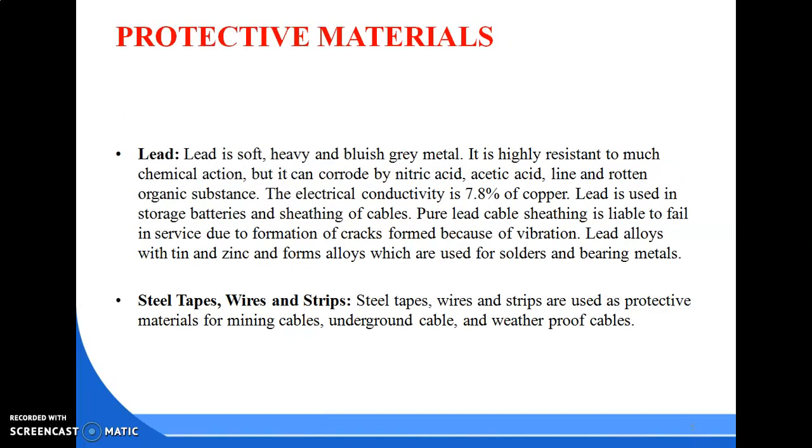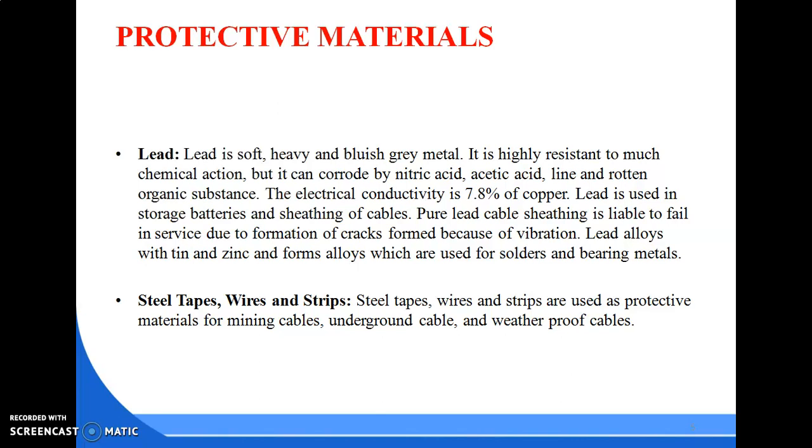Next is protective material. Lead is a soft, heavy, bluish gray metal.